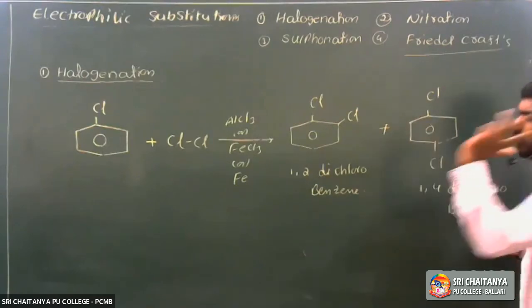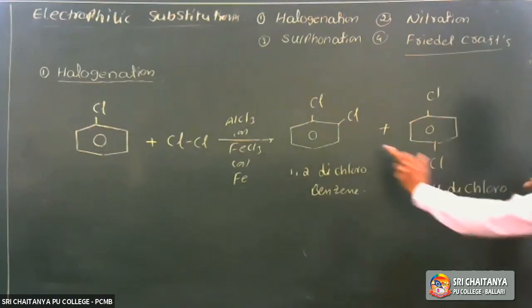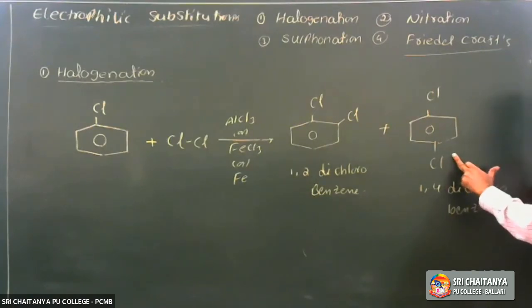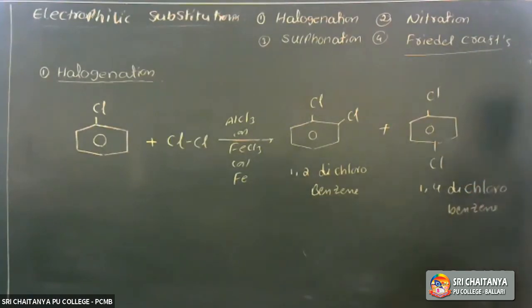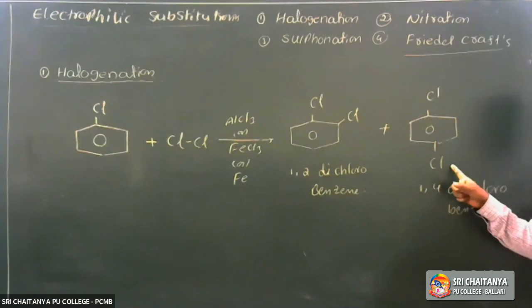In these two compounds, the melting point is more for the para isomer because of its symmetric structure. Due to the symmetric structure, it has a high melting point.